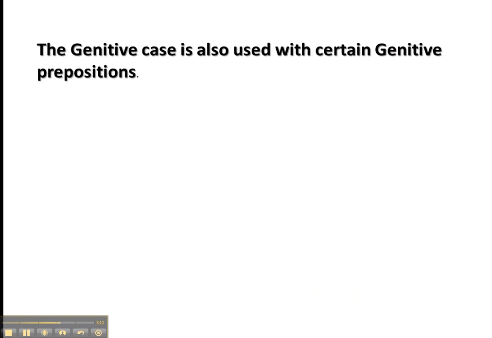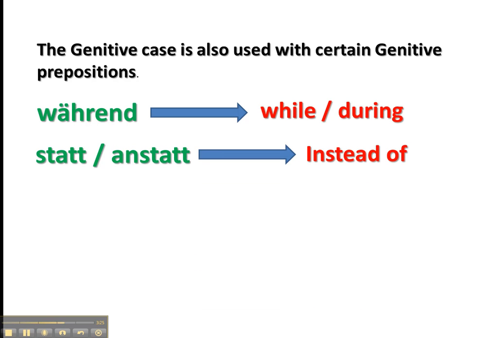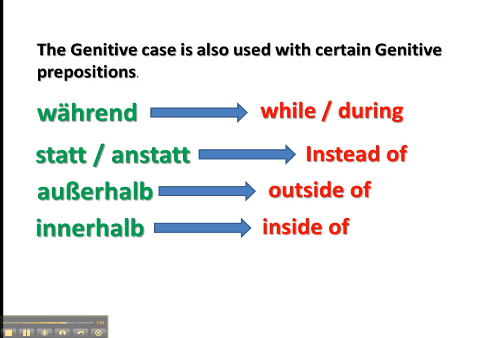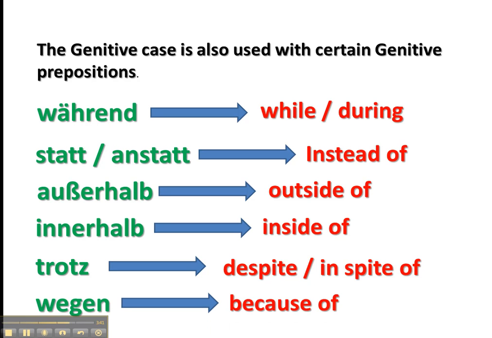The genitive case is also used with certain genitive prepositions. These are während, which means during or while. Statt or anstatt, which means instead of. Außerhalb, which is outside of. Innerhalb, which can mean inside of something. Trotz is in spite of or despite. And wegen is because of.